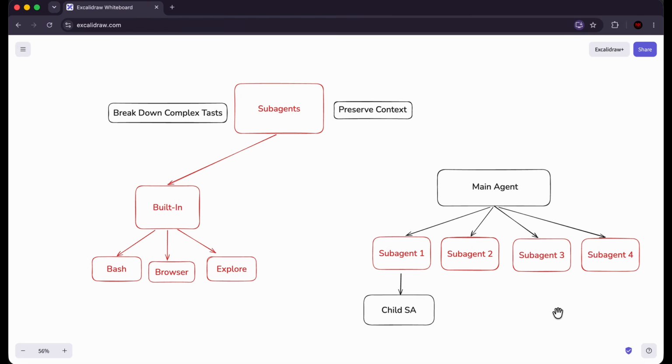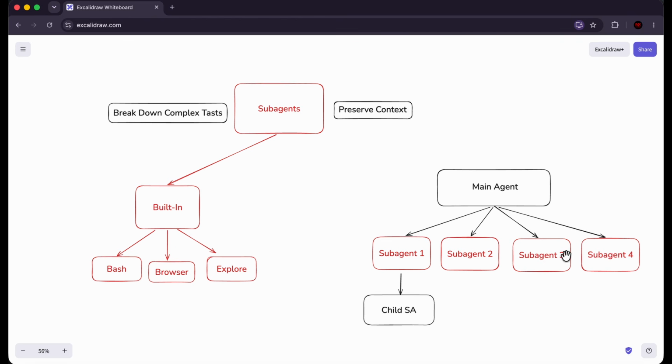All right, so now we'll talk about subagents. The agent that we interact with is called the main agent. The main agent breaks down the complex tasks that we give it into smaller tasks, which it then gives to subagents. So subagent 1 gets one task, subagent 2 gets another task like reviewing the code base, subagent 3 is told to review the browser or integrate with the browser, subagent 4 is told to run commands in the terminal.